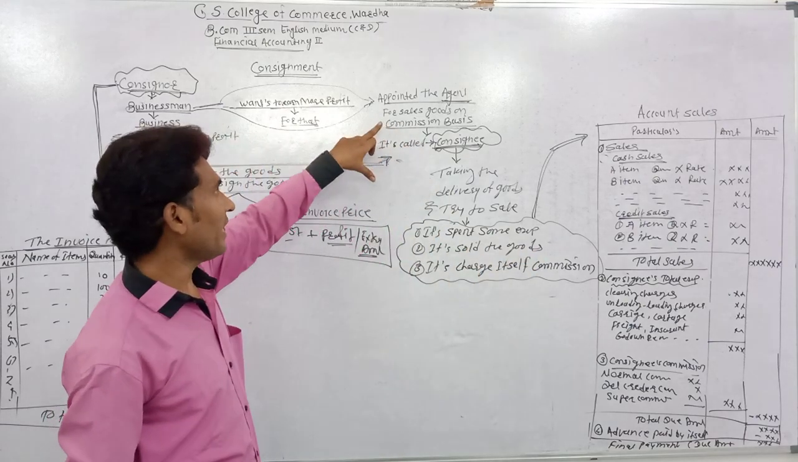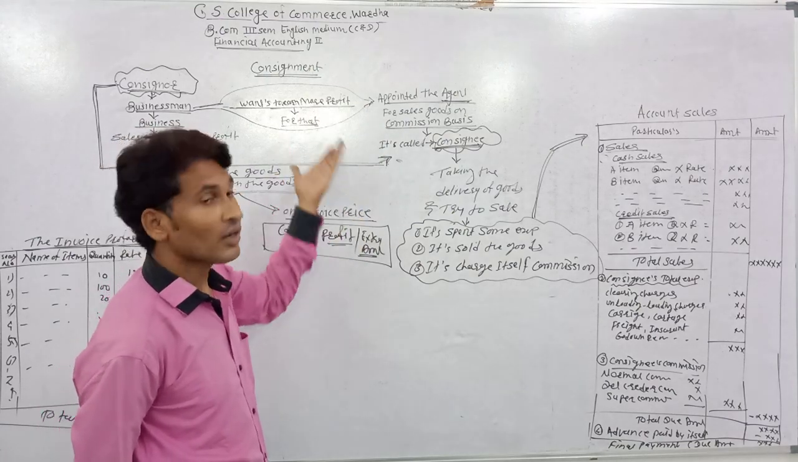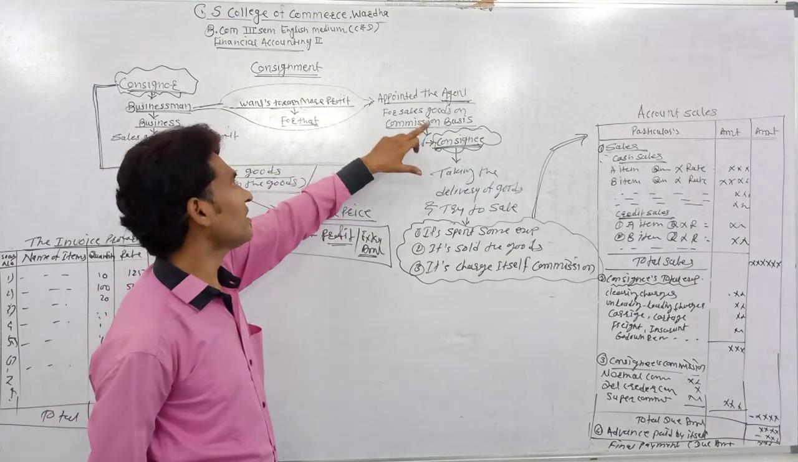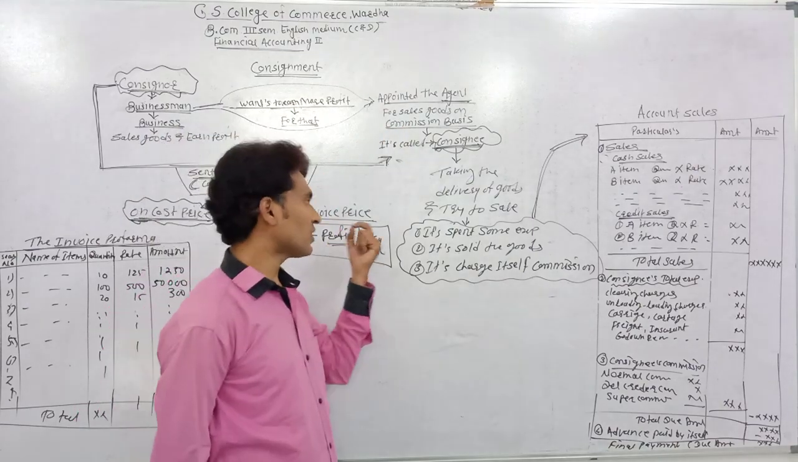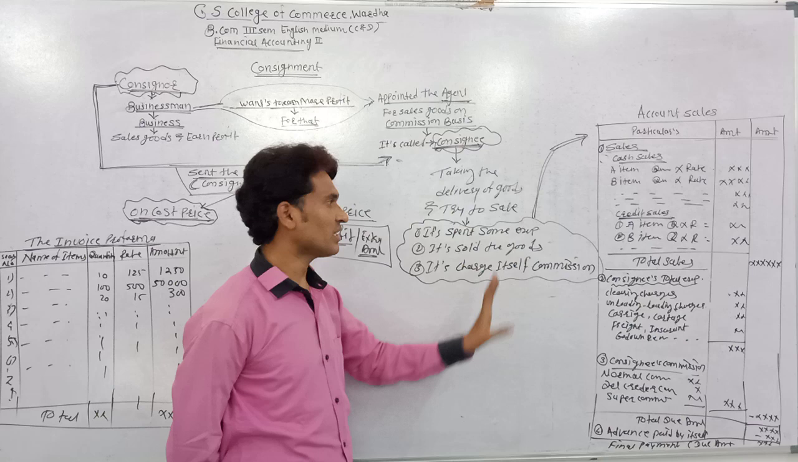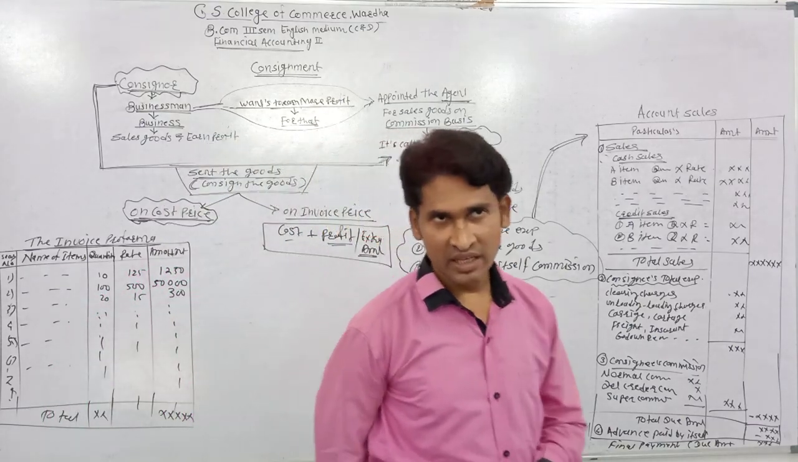The agent is appointed on commission. It is also called consignee entitled to a commission. It means the consignee is appointed on a commission basis. So when it sells the goods, at that time it charges itself a commission. Now many transactions are done by the consignee.